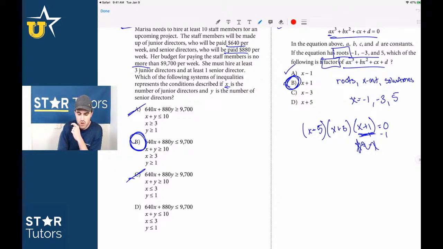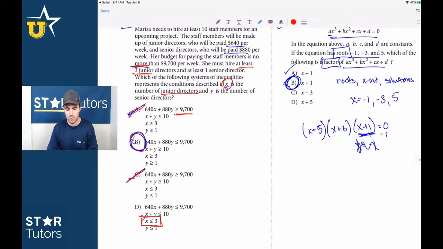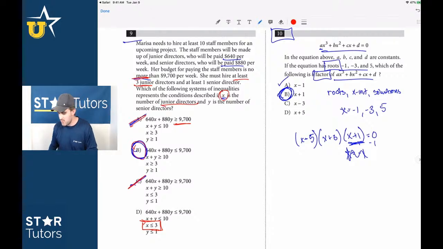But when you see "no more than," the reason that I knew to cross off A and C right away is because this says it's greater than. So it's "at least." And when I was looking for something else, I was looking for that phrase "at least," and these come up often on that no calc section. So I was looking for at least 3 junior directors, and then I was trying to figure out what is junior directors in terms of the variable. And that's how I knew, because this says no more than 3 junior directors, and what we're looking for is at least 3 junior directors. Okay, so number 10 then is B.